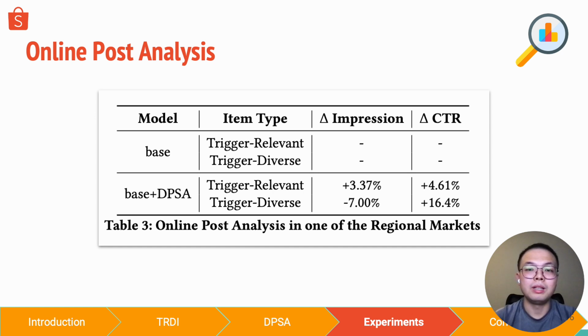Besides, we also conducted a post-analysis on experiment traffic logs for one of our regional markets. We found that the impression of trigger relevant items increased while that of trigger diverse dropped. Yet, the CTR of both increased significantly. And this clearly indicates that the users in this region have been recommended too many trigger diverse items in the base group.